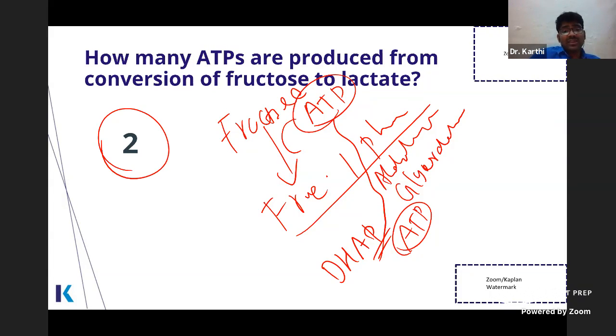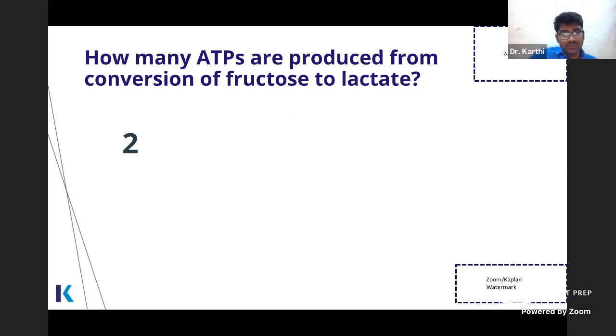It is the same case with fructose also. Okay, so don't get confused. The energy yield of glucose to lactate and fructose to lactate is same. Clear? I hope you all got my point.